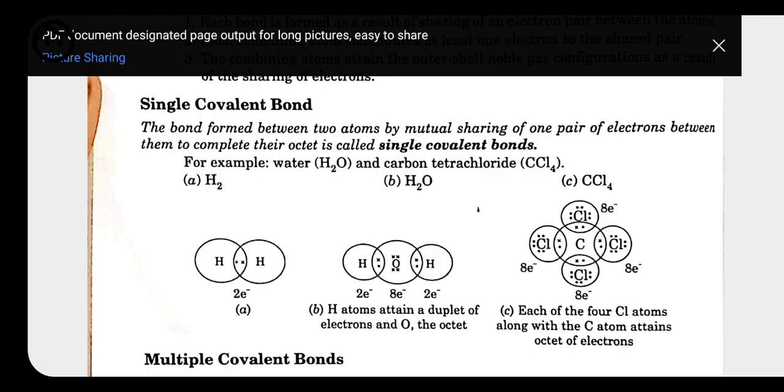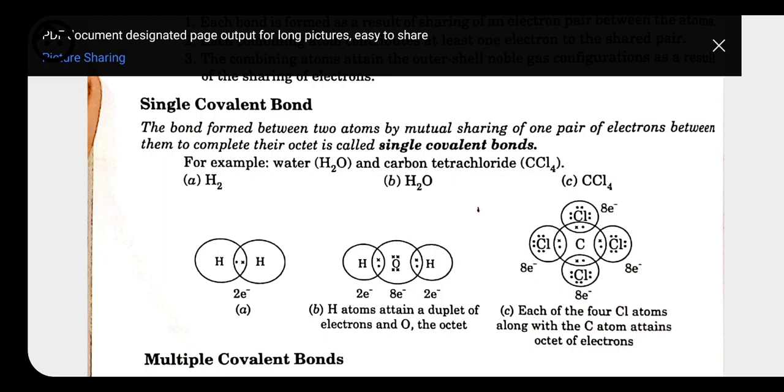But in the case of H2O, here it is a compound in which two hydrogens and one oxygen participate. First you have to put the number of electrons present in the outermost shell. So for oxygen we have 6 electrons, for hydrogen we have 1 electron. Oxygen has to complete 8 electrons, so it has the tendency to make a double bond.